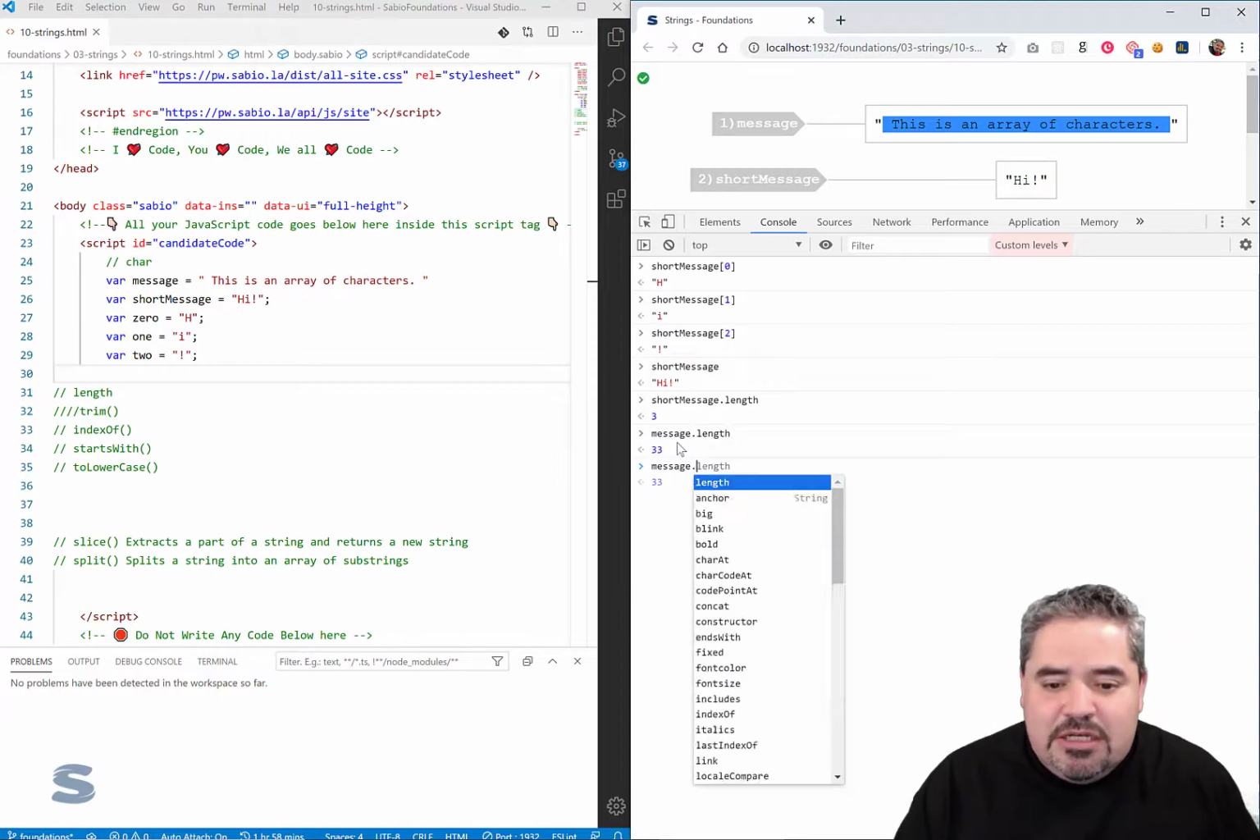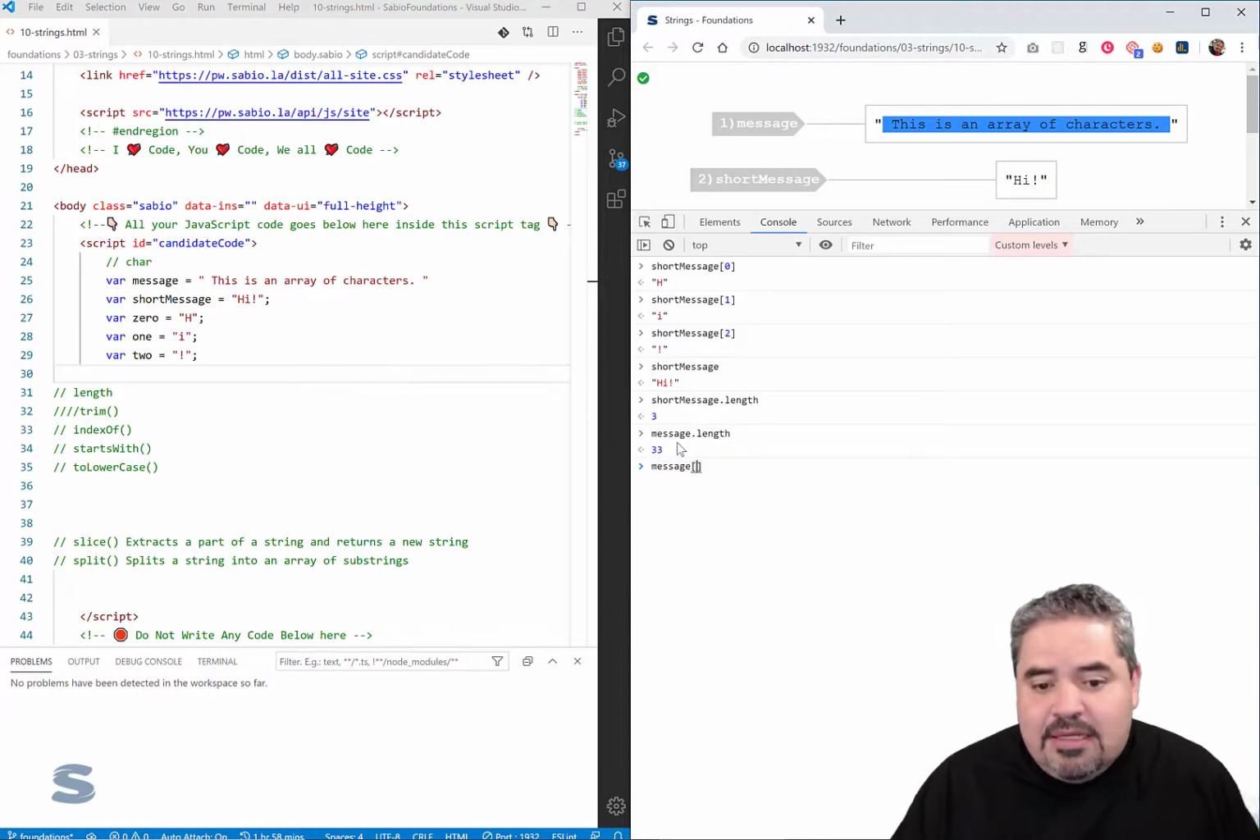If I say message square bracket 0, think about this now, a pop quiz. If I say 0, am I going to get a space or am I going to get a T? And the answer is I'm going to get a space because the space is actually a character, right? It's not a visible character, but it's still a character. So if I wanted to get that first T, I have to go to message square bracket 1.